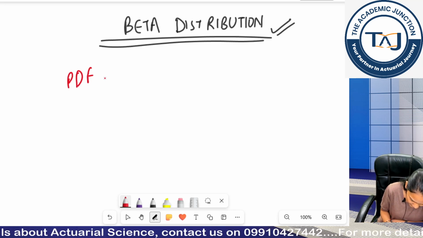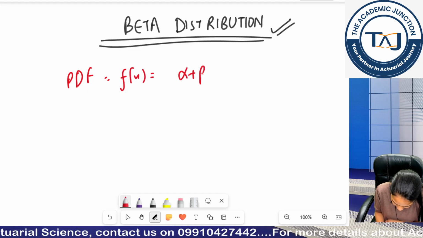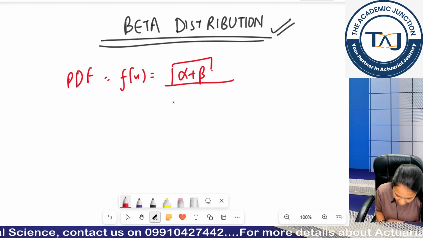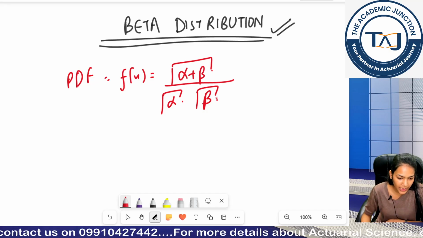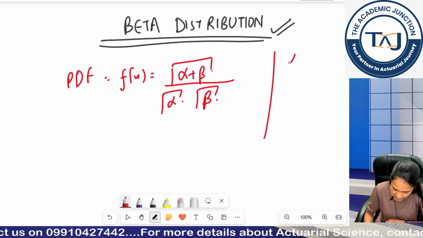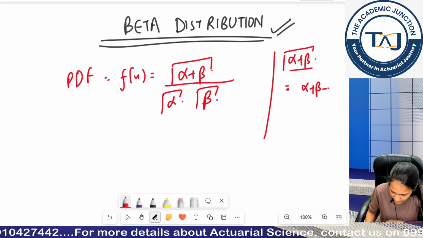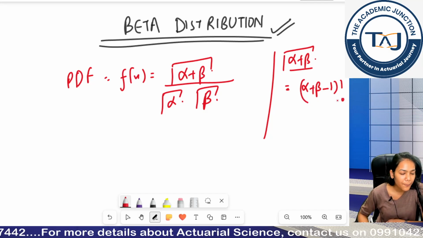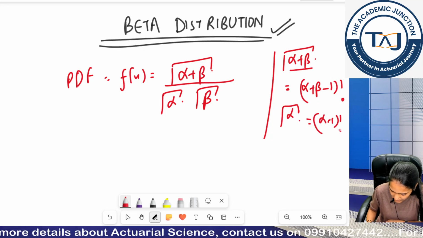So the PDF, small f(x), is equal to gamma(alpha plus beta) upon gamma(alpha) gamma(beta). This gamma I already told you. If I am writing gamma(alpha plus beta), this basically means the whole thing minus 1, factorial. If I say gamma(alpha), it is alpha minus 1 factorial.